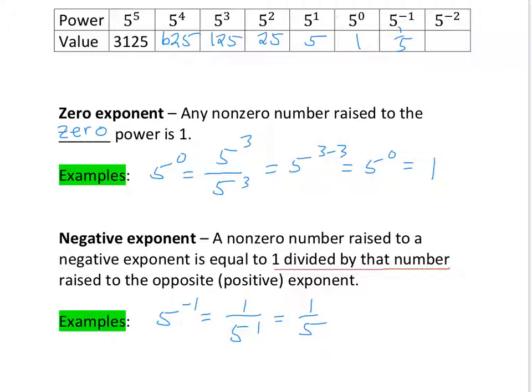Then 5 to the negative 2 is the same thing. So 5 to the negative 2 is equal to 1 over 5 squared, which is 1 over 25, because 5 squared is 25. So the value here is 1 over 25.